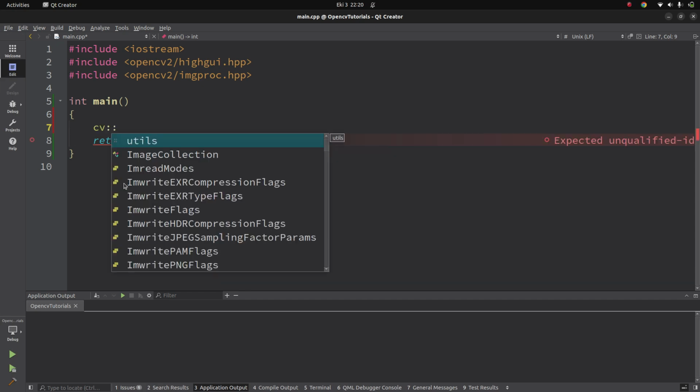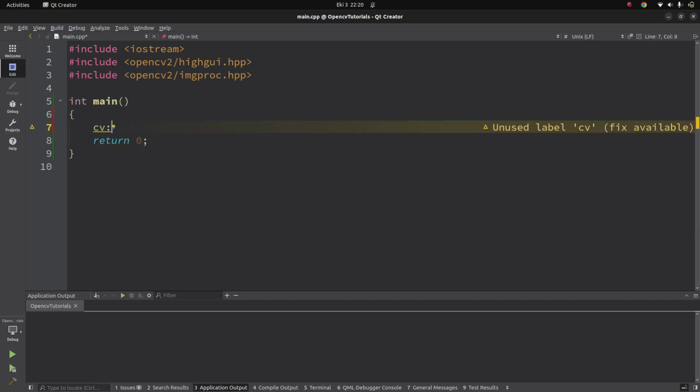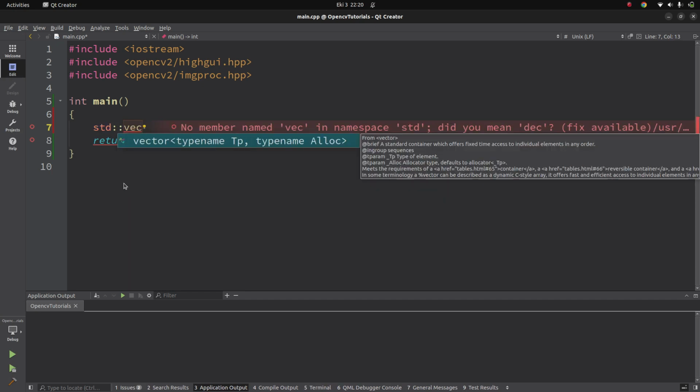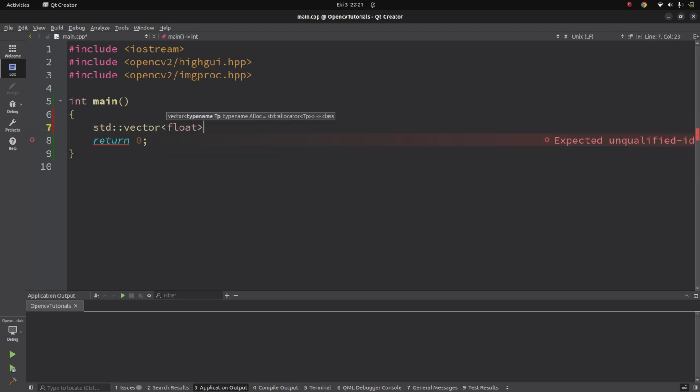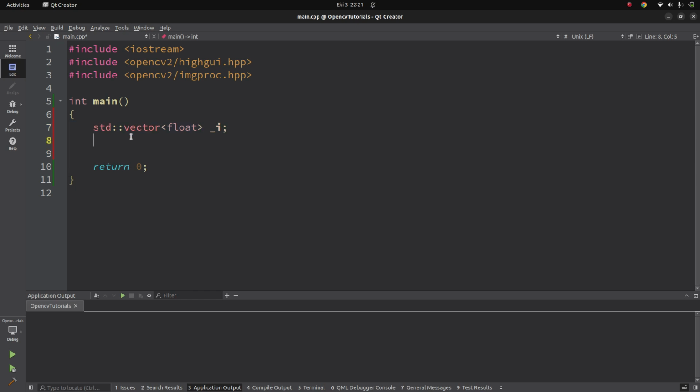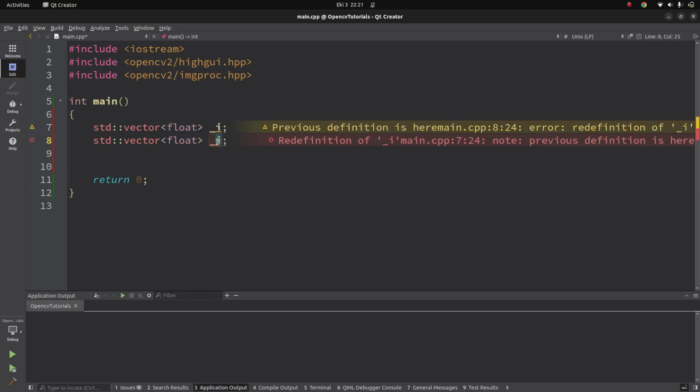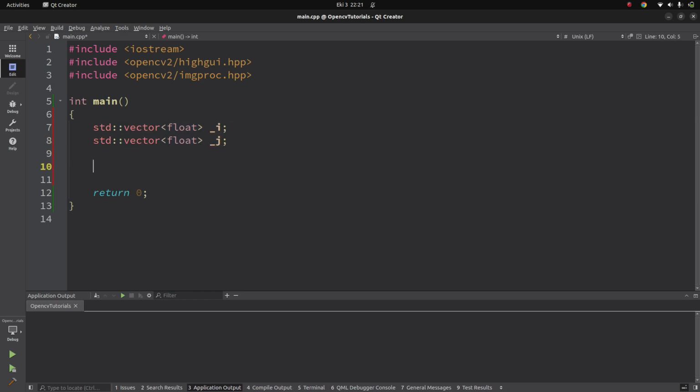First of all, we are going to need the Mat type. Maybe we can use a vector because it works with vectors too. So we can use a vector of type float, and the first vector we can call I. Maybe this is representing the I value of the complex numbers. We can also define j, representing the j part, and then push some numbers inside.